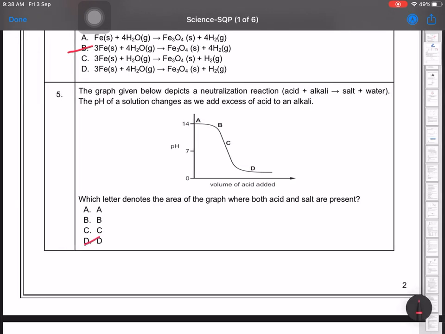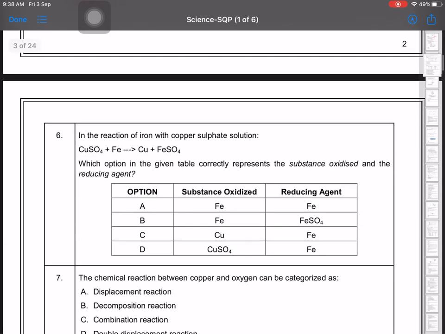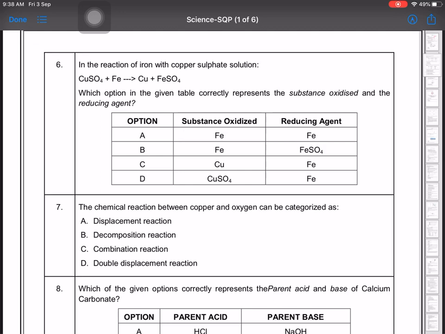Next is question number 5 हो गया आपका. Now in the reaction of iron with copper sulfate solution, copper plus iron, that is copper or ferrous sulfate, which option in the given table correctly represents the substance oxidized and the reducing agent? Now in this, iron is oxidized and reducing agent is iron. B option, iron is oxidized but reducing agent is FeSO4, and copper is oxidized, reducing agent is iron, and copper sulfate is oxidized and reducing agent is iron. So the option A will be correct in this case.